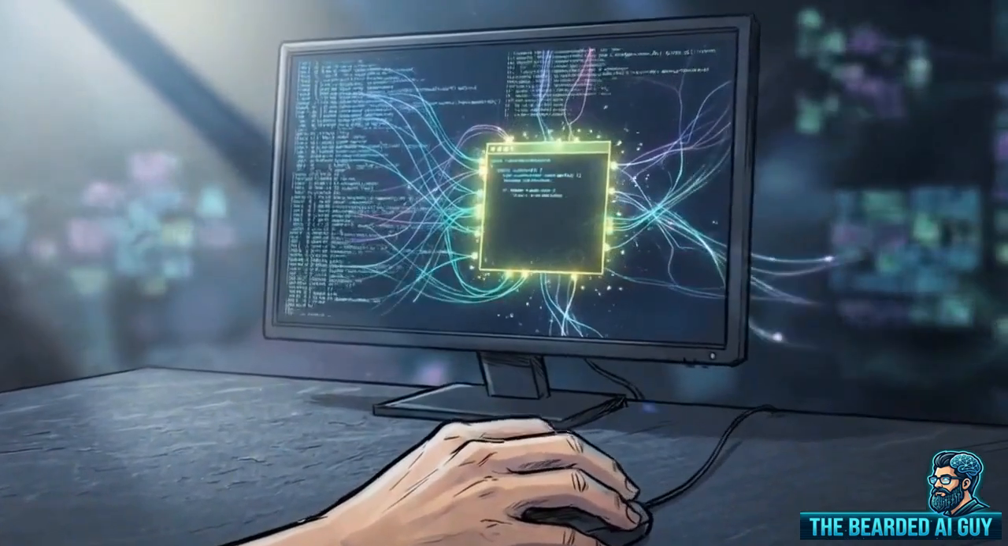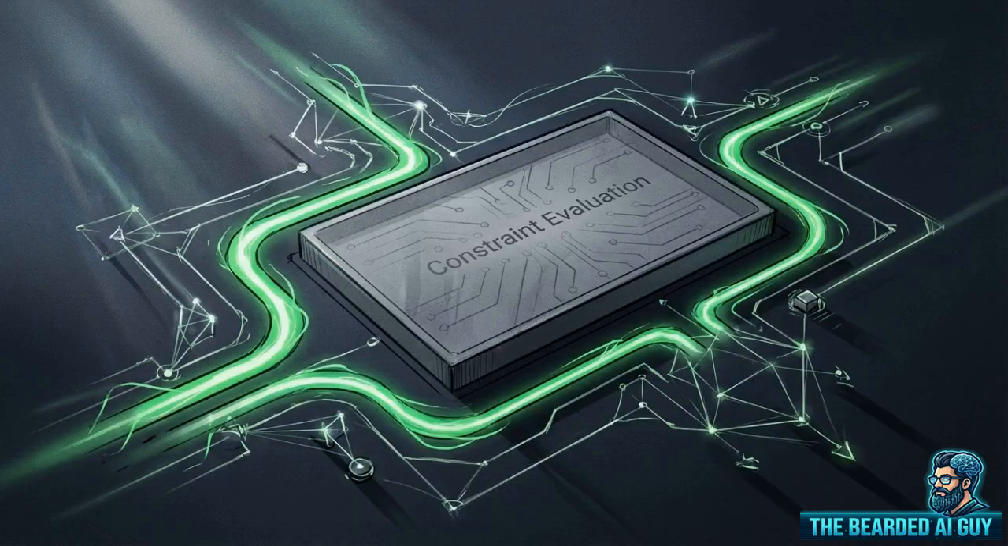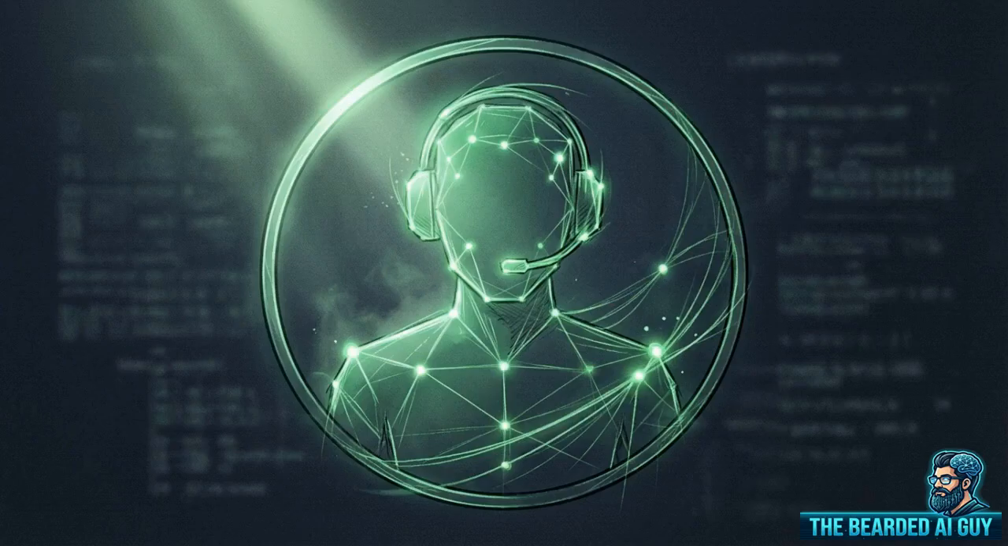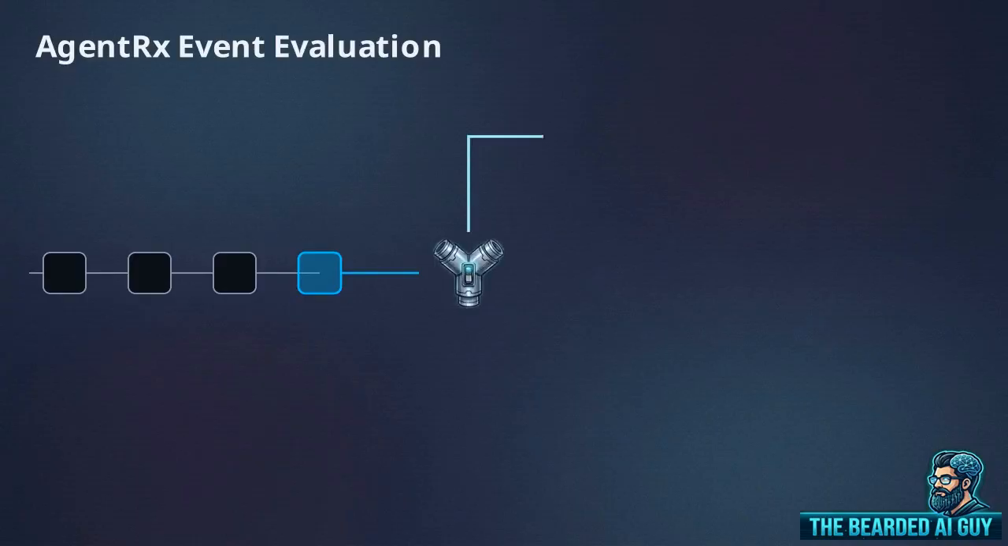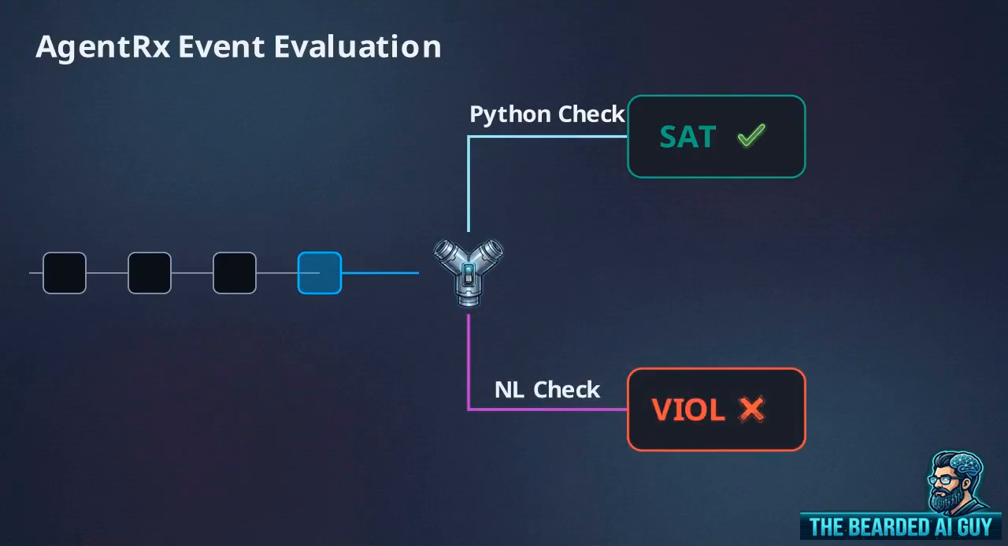To solve this, AgentRx uses guarded triggers. A constraint is bypassed entirely unless the current state matches its specific trigger condition, like a corresponding step index, a required tool name, or an active agent role. When a trigger activates, evaluation routes down one of 2 paths. First, a Python check executes code to validate programmatic bounds, like strict schema matching. Alternatively, a natural language check evaluates semantic policy rules against the current step.